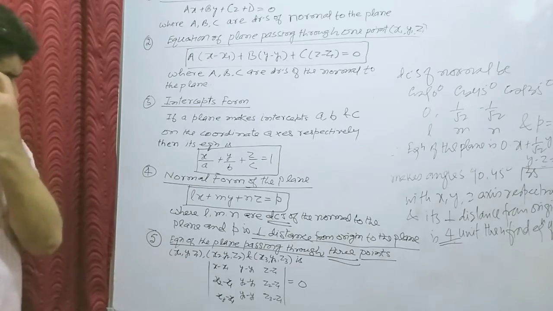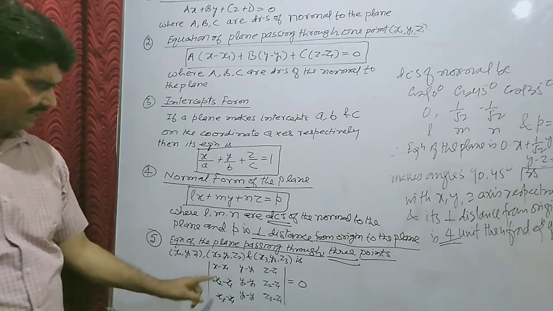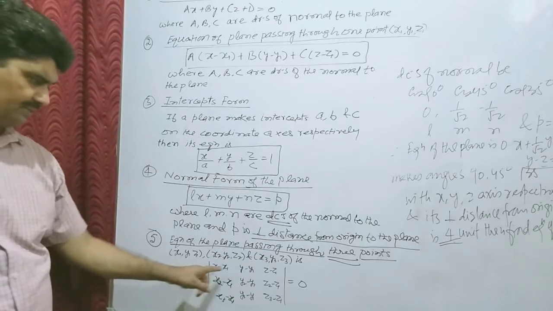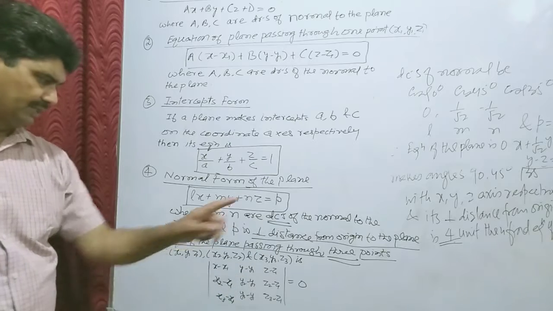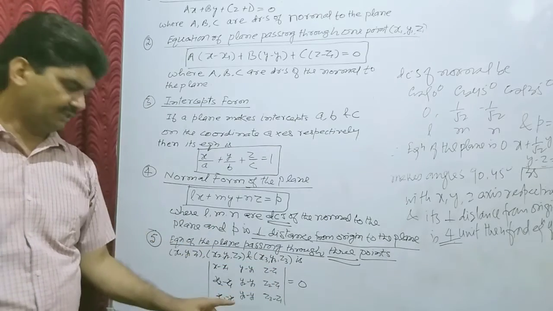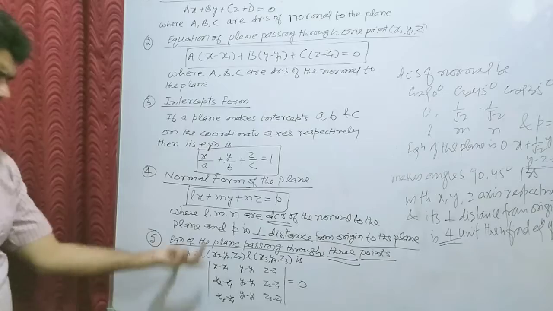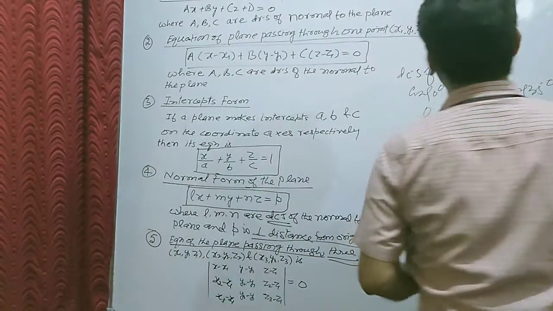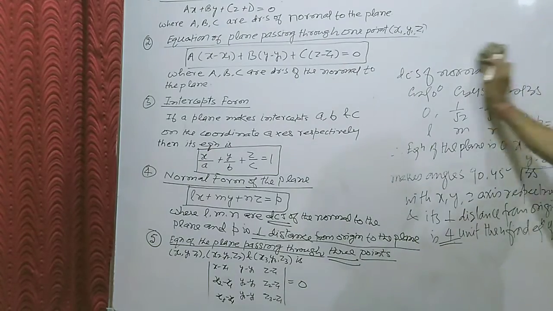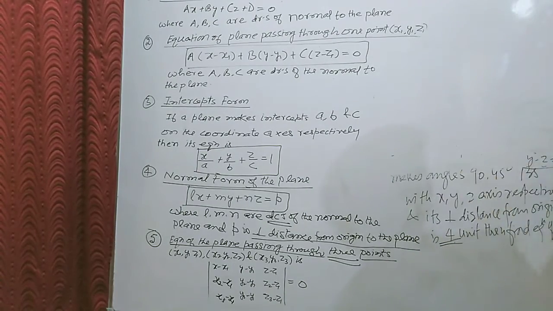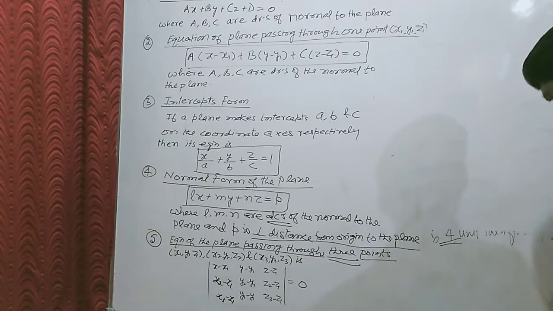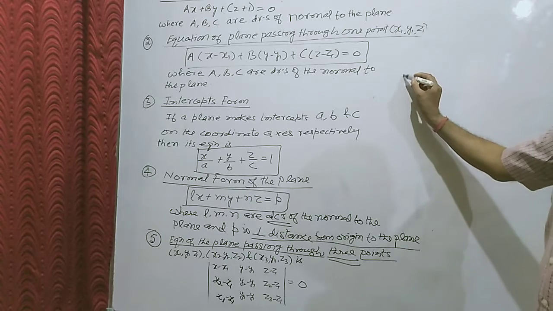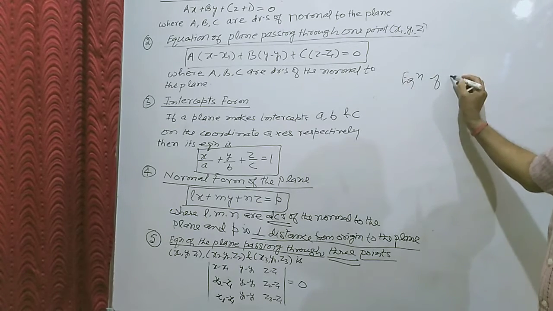It is very simple to learn since there is symmetry: x1, y1, z1 are subtracted in the first row from x, y, z, and in the second and third rows x2, y2, z2 and x3, y3, z3 respectively. There are alternative methods also to find the equation of a plane passing through 3 points, but this is the direct equation.